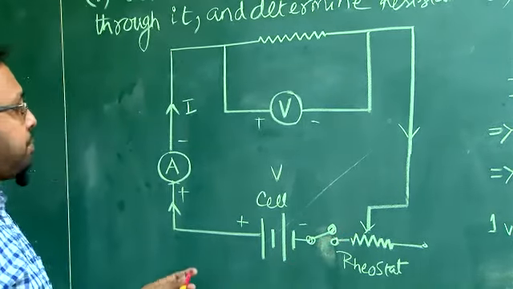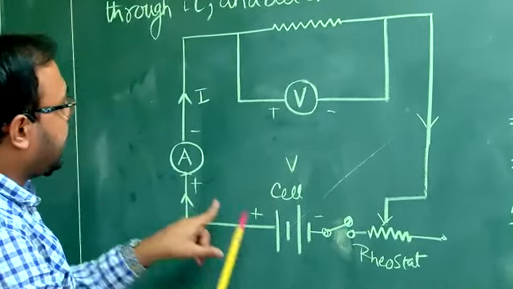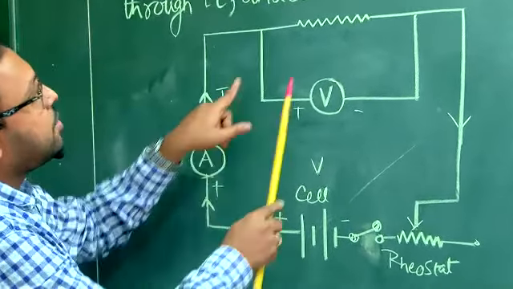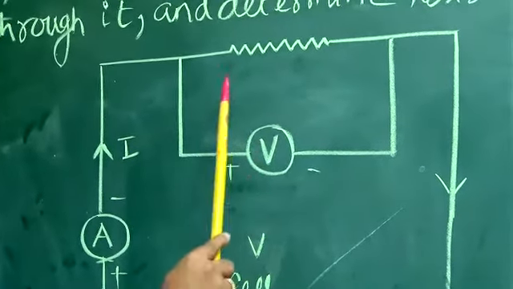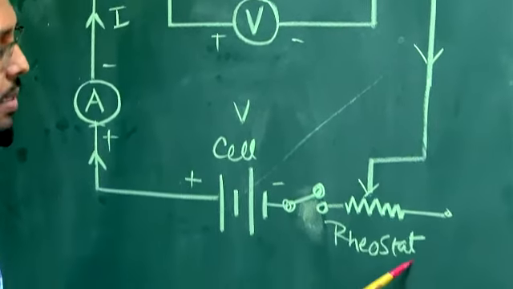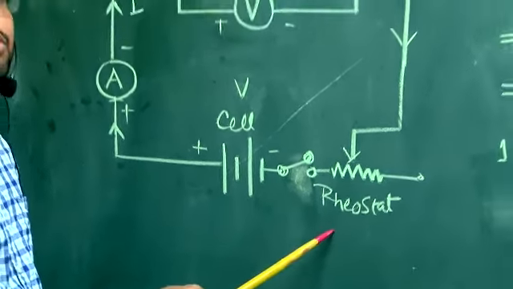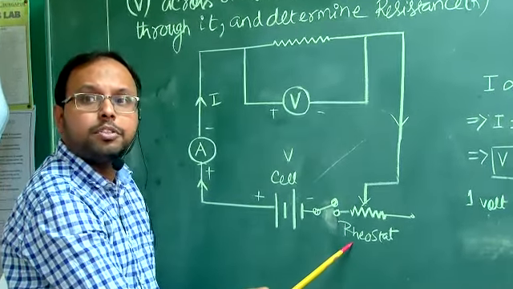Acha. Now, here, this is the cell. This cell is connected to an ammeter in series, then the unknown resistance. With the unknown resistance, I have connected a voltmeter in parallel. Then one more appliance is connected. You can see the name written over here. It is written as rheostat. Can you tell me the meaning of rheostat?